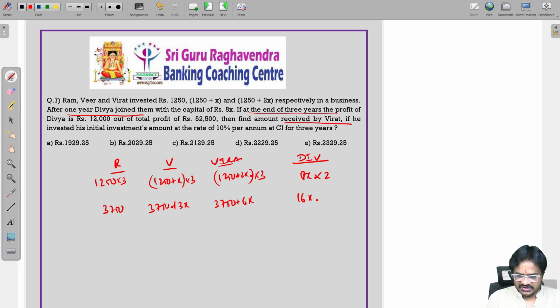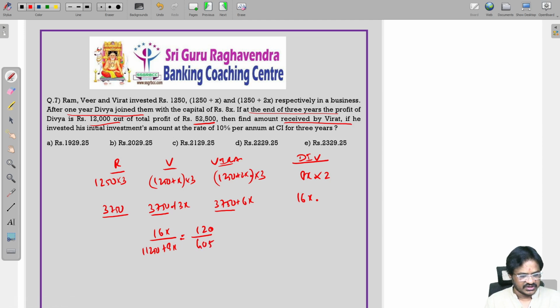Now, if the profit received by Divya is 12,000, so 16x, total 3,750 into 3, that is 11,250 plus 9x. Divya is getting 12,000, so 120 out of 525, means remaining will be 405.